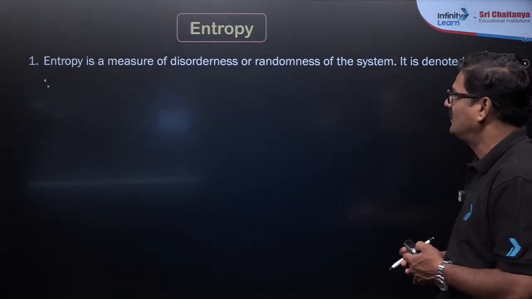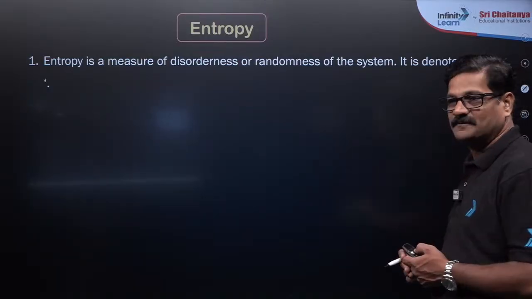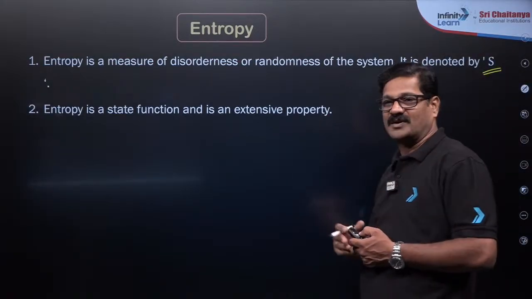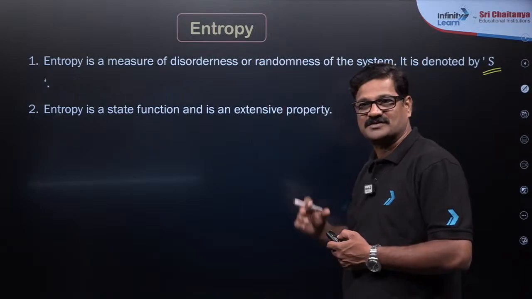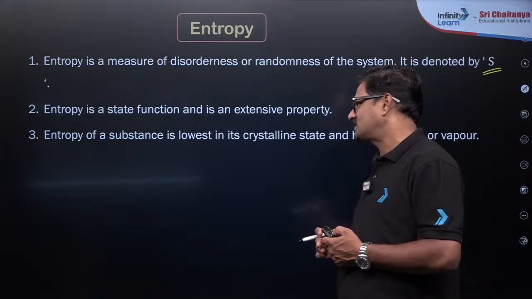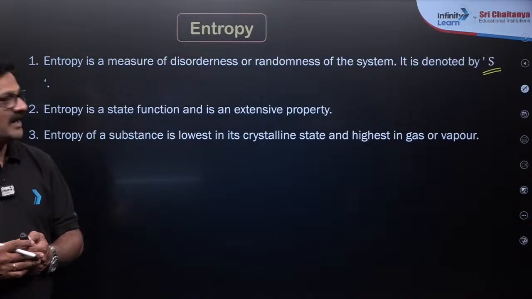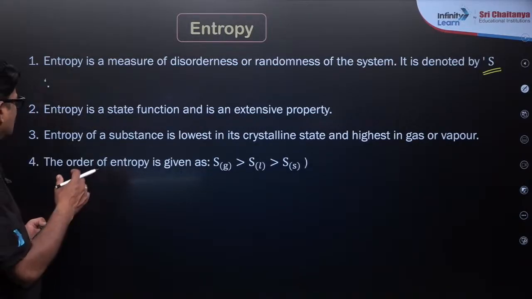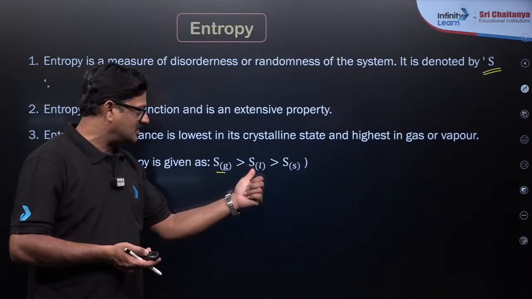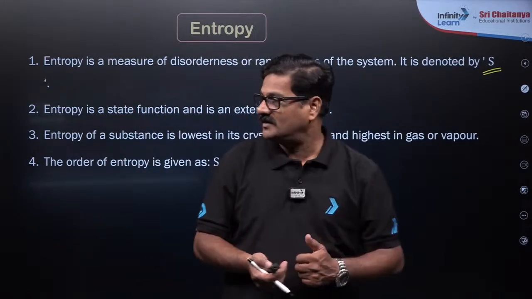Entropy is a measure of disorderness or randomness of a system. It is denoted by S. Okay, and entropy is a state function. It is an extensive property. You see how granular the questions can be in thermodynamics. Okay, and entropy of a substance is lowest in a crystalline state and highest in the gas or vapor, right? And the entropy of a substance in the gaseous state is always greater than the liquid state, which is always greater than the solid state.